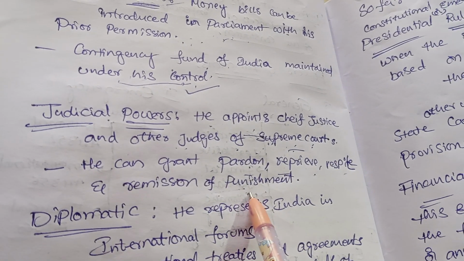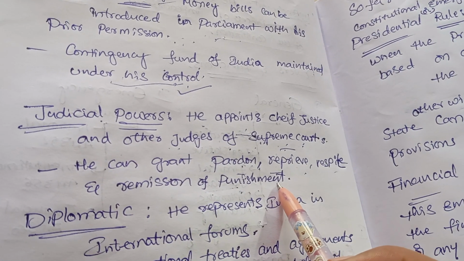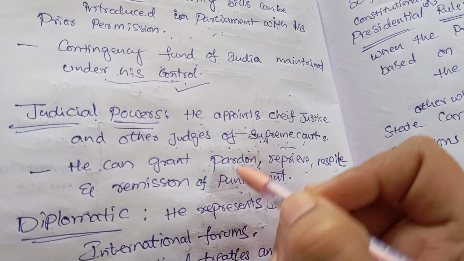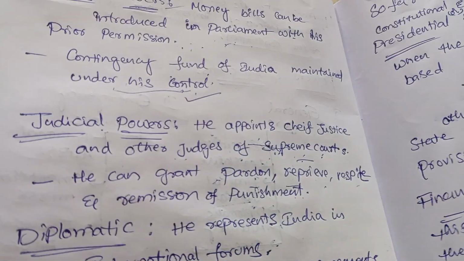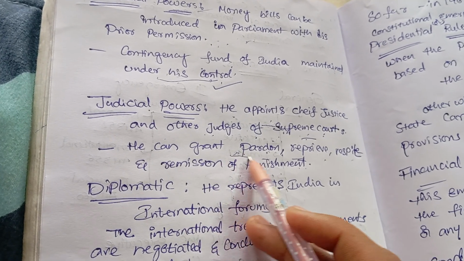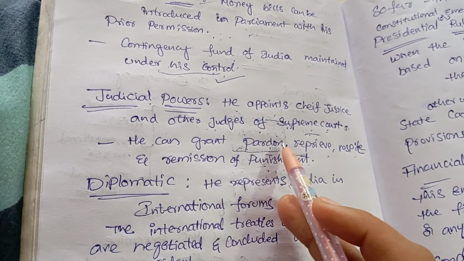So what are the punishments given to the accused persons, so that they can approach the president to seek pardon. Pardon means kshama bhiksha in Telugu.